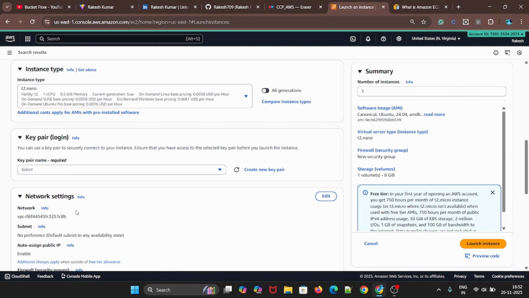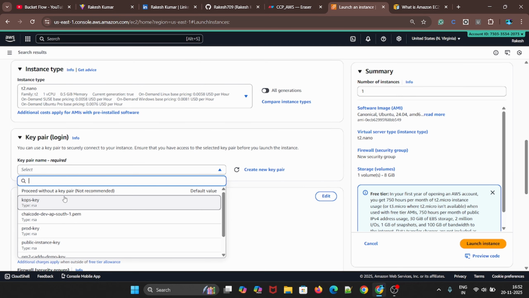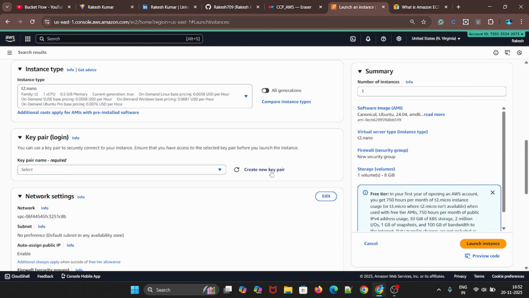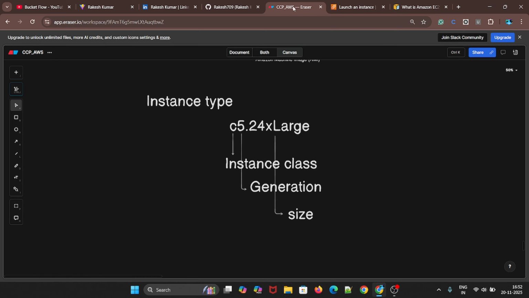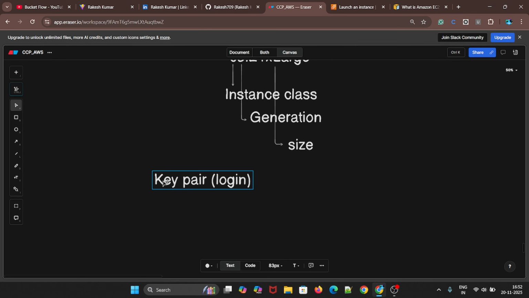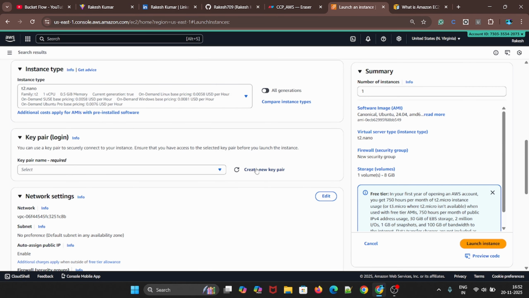Now, after the T2 nano, we have a key pair. Initially we talked about how to connect. One way is SSH, and for that you need keys. From here you can create a key, or if you already have one, you can use it, but we will see how to create a key pair. So the third option is the key pair, as mentioned here, for login. We'll create a new key.